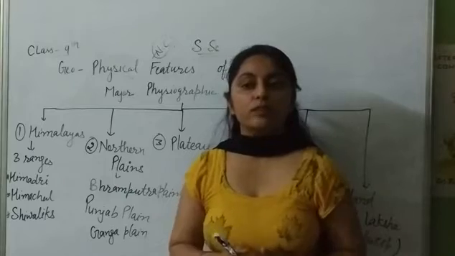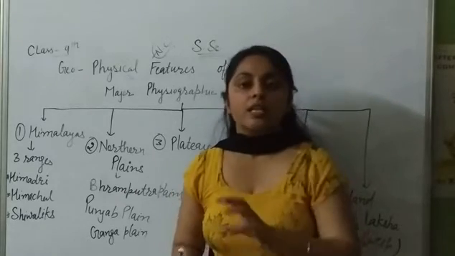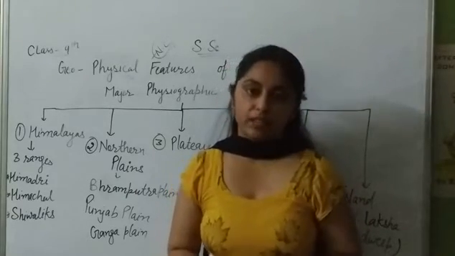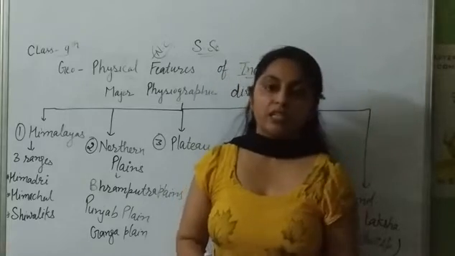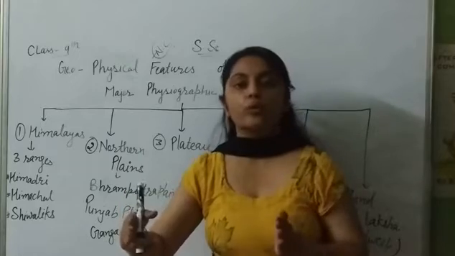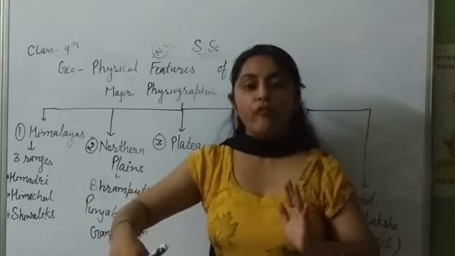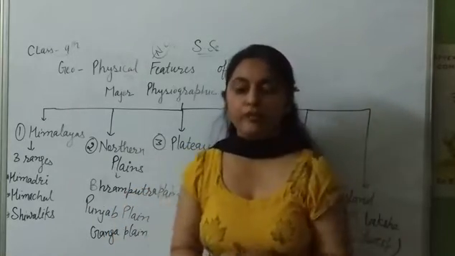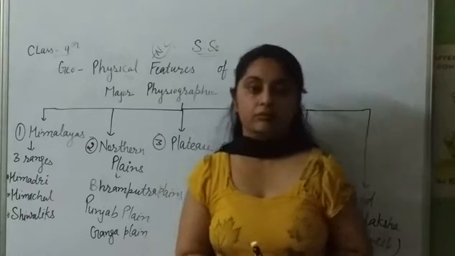Some landforms are formed by the glaciers. Some landforms are created by the river. Some landforms are the result of the coastal area, formed through sea waves. Some landforms are the result of the air.